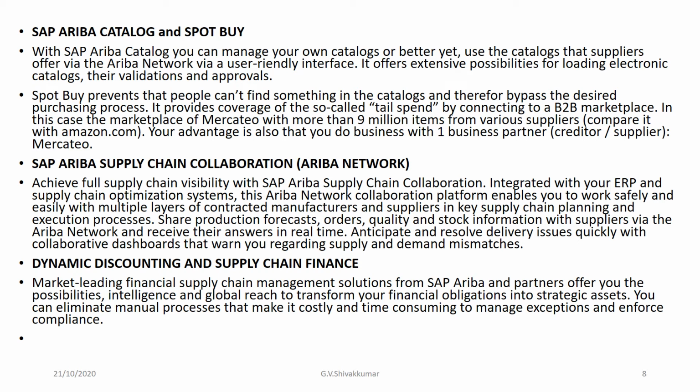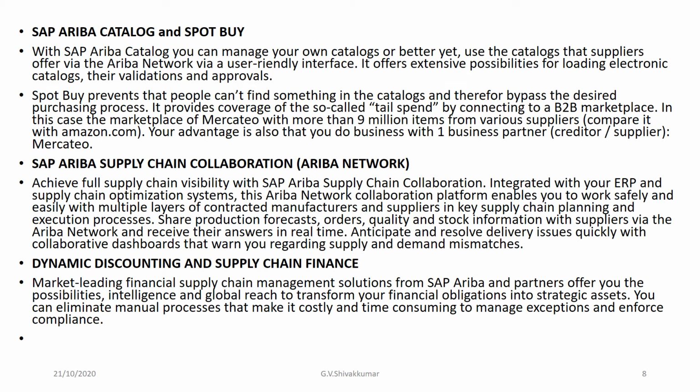Spot Buy prevents people who cannot find something in the catalogs from bypassing the desired purchase process. It provides coverage of all the so-called tail spend by connecting to a B2B, business-to-business, marketplace. In this case, a marketplace of Mercateo with more than 9 million items from various suppliers. Compare it with Amazon.com. Your advantage is also that you do business with one business partner, either a creditor or a supplier, Mercateo.